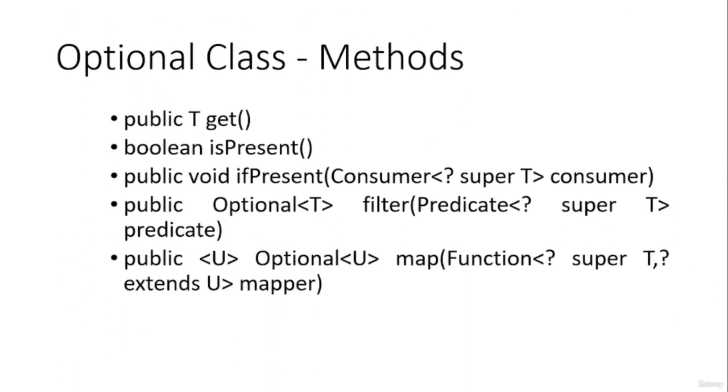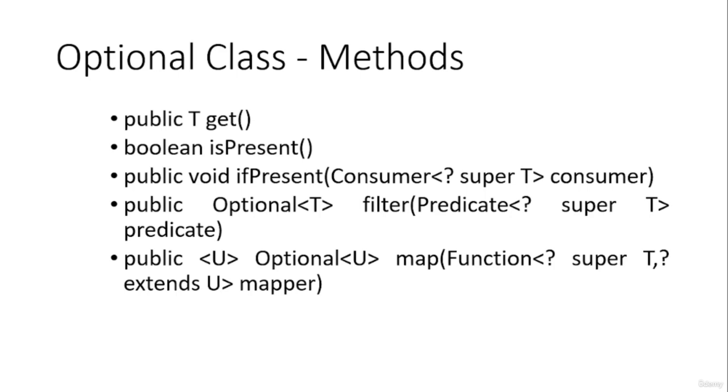Now let us see some of the methods present in the Optional class. The first method we'll discuss is the get method. If you have a value in a particular Optional object, then using the get method you will be able to get that value. Here you can see the return type is T, which means it's a generic method. It can be a String or any class, any type, and it will return that type when you use the get method.